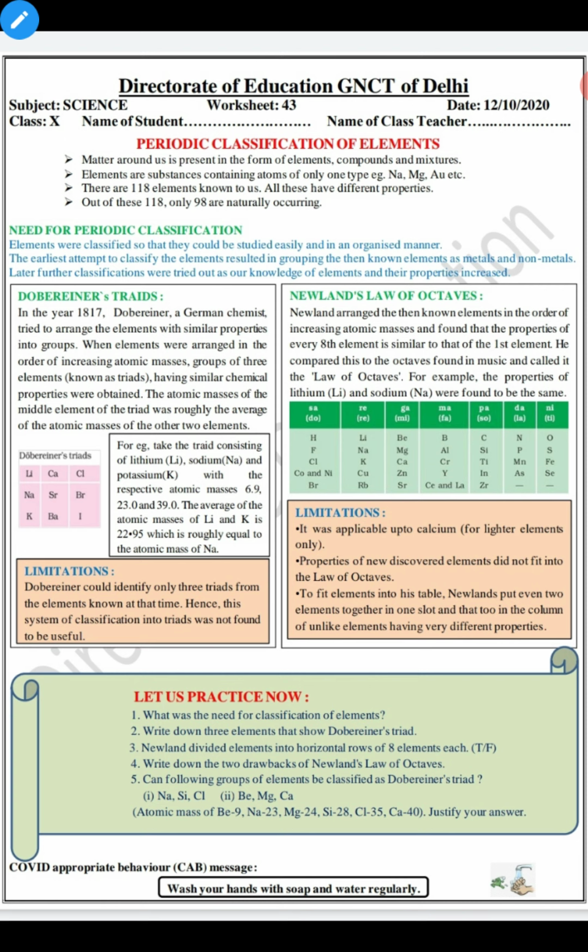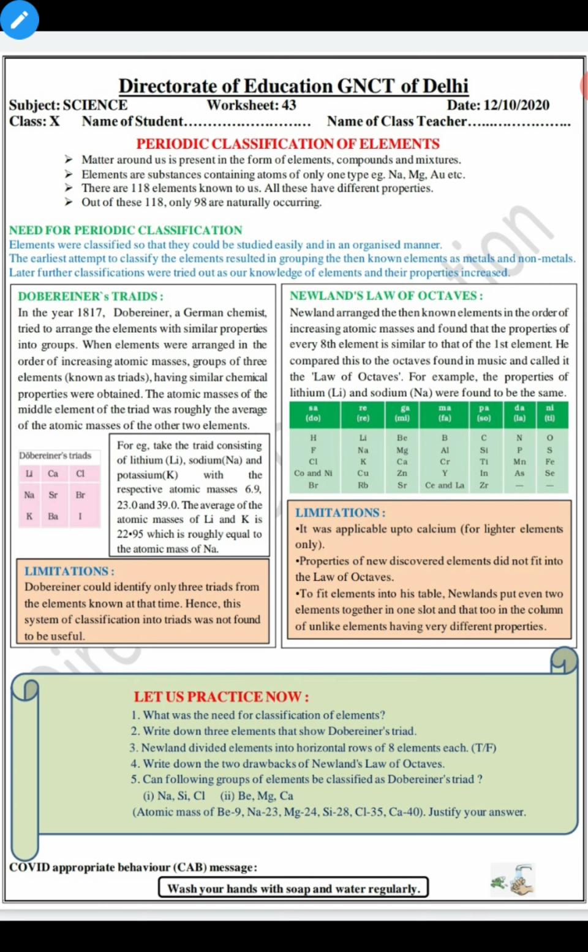See, students, earlier all the elements were classified into two groups, metals and non-metals, and later further classifications were tried out as our knowledge of elements and their properties increased. As the knowledge and properties of elements increased, they further classified these elements into different forms. Then the first scientist, Dobereiner, came and gave the concept of triads, so it is called Dobereiner's triads.